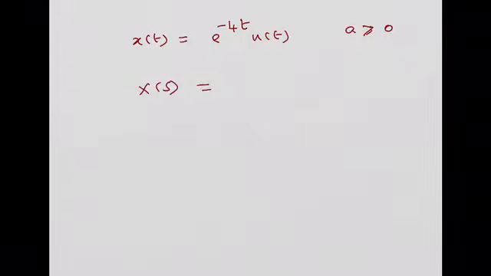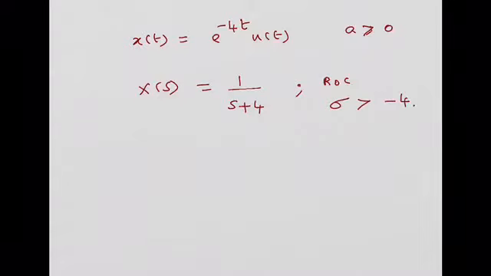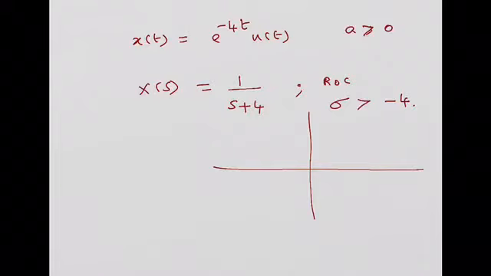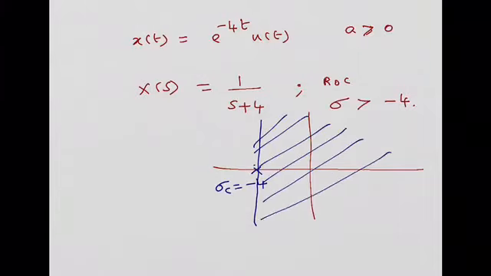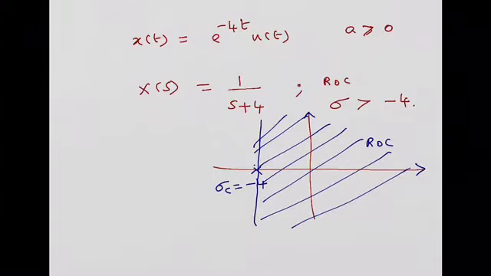So X of s will be equal to 1 divided by s plus a, provided the ROC is given by sigma greater than minus 4. Take the S-plane representation, just mark minus 4 as the point of abscissa of convergence, and you can notice all the points which lie on the right-hand side of this point are the ones for which X of s will exist. Is this okay for you? Thank you.